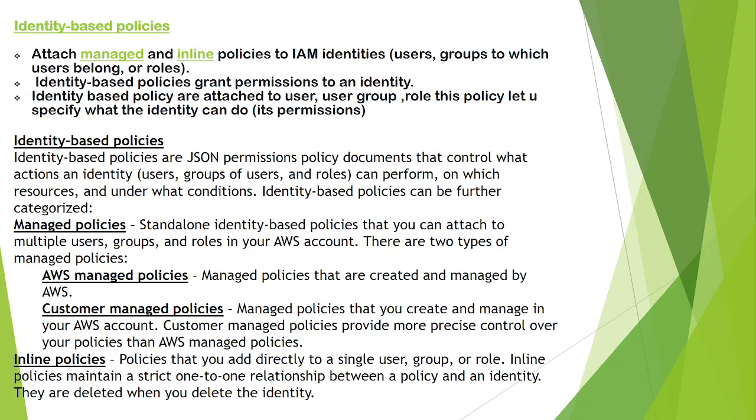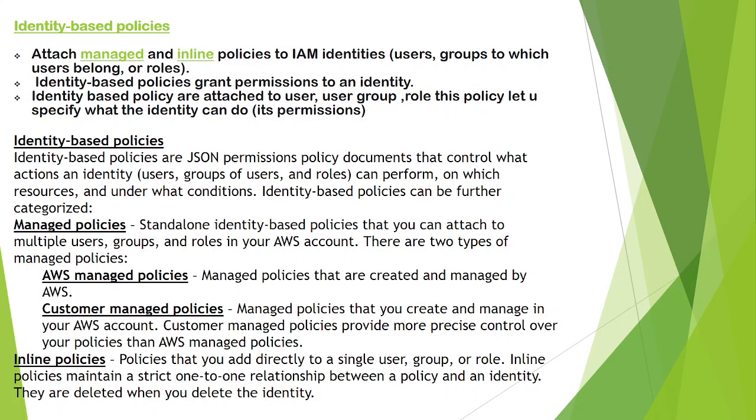Okay, what is this identity based policy? You attach managed and inline policies to IAM identities like users, groups to which a user belongs, or roles. Identity based policy means, for example, I attached S3 full access to Lee. That is nothing but identity based policy. It's identity: Lee's identity was S3 full access. And identity based policies grant permissions to an identity, what this person has.